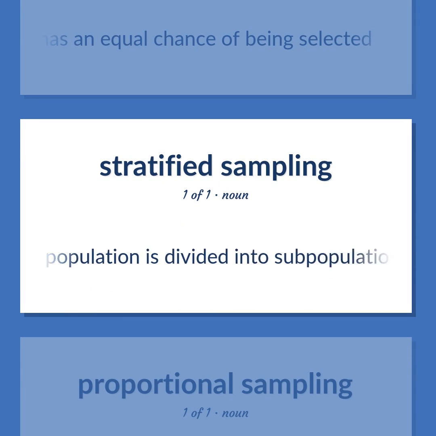The population is divided into subpopulations, strata, and random samples are taken of each stratum.